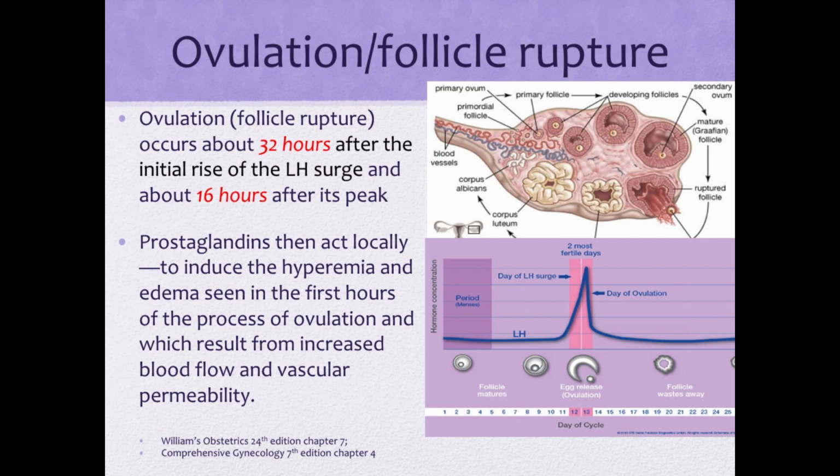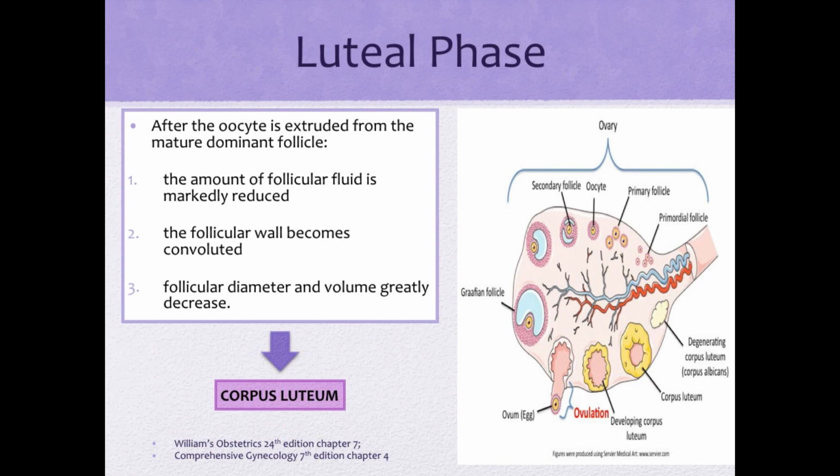Prostaglandins then act locally to induce the hyperemia and edema seen in the first hours of the process of ovulation, which results from increased blood flow and vascular permeability. After the oocyte is extruded from the mature dominant follicle, the amount of follicular fluid is markedly reduced, the follicular wall becomes convoluted, and the follicular diameter and volume greatly decrease. Now, after the oocyte is extruded from the mature dominant follicle, the byproduct will become the corpus luteum.